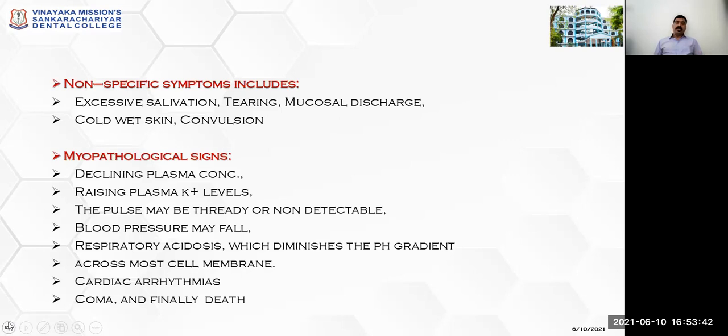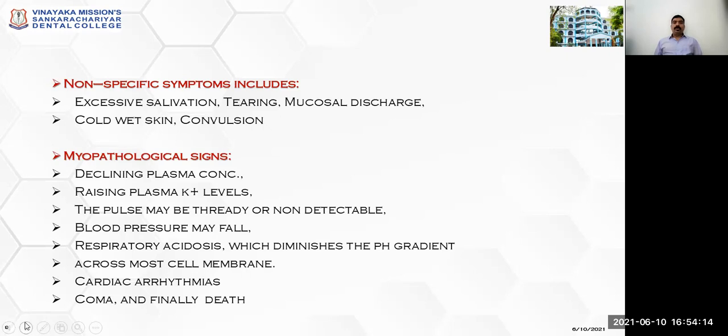And apart from that, we have the pathophysiological signs. What are the pathophysiological signs? Declining plasma calcium concentration, rising plasma potassium levels, the pulse may be thready or non-detectable, blood pressure may fall, respiratory acidosis will diminish the pH gradient across the cell membrane, cardiac arrhythmias, coma, and finally death may happen. These are the toxicity symptoms of fluoride toxicity. So this is called acute fluoride toxicity.